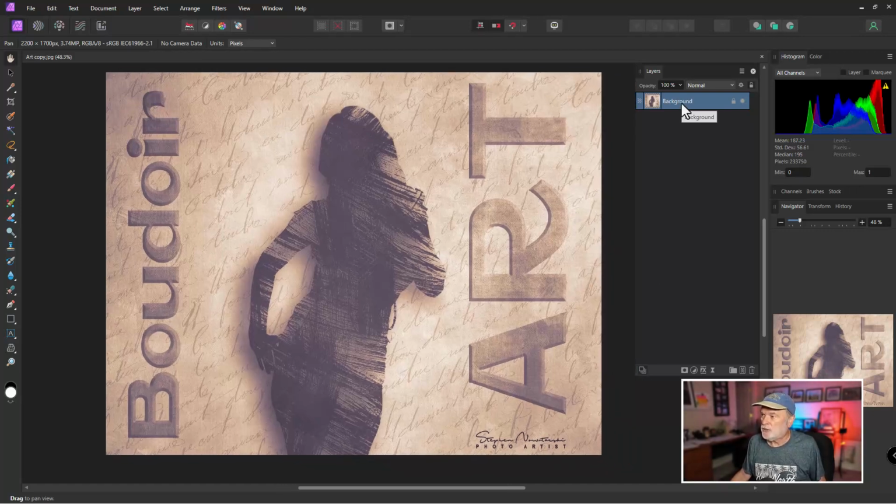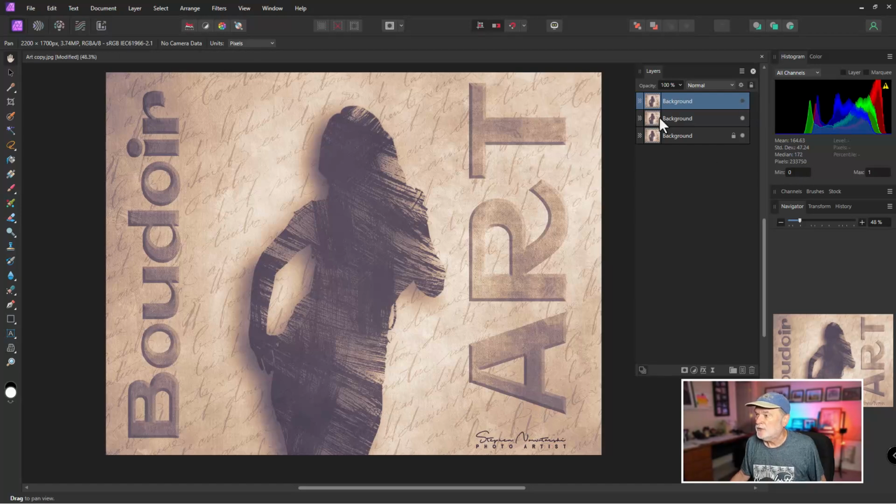I can see it in layers over here. If I do Control J, Command J on a Mac, boom, shortcut keystroke works. So I appreciate that. A lot of these core shortcut keystrokes that I use in Photoshop without thinking, I'm finding that most of these are working fine in this program. So to me, that is a plus. Now, with that done, let me do this again. Control J, Command J on a Mac, and I'm going to close out the top one there.